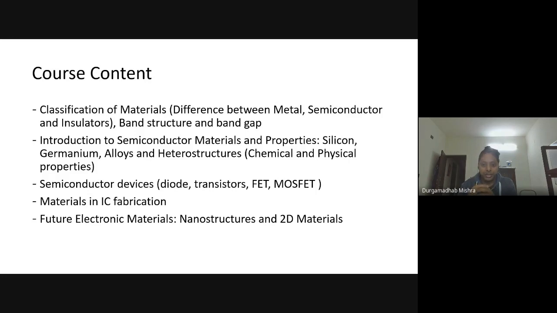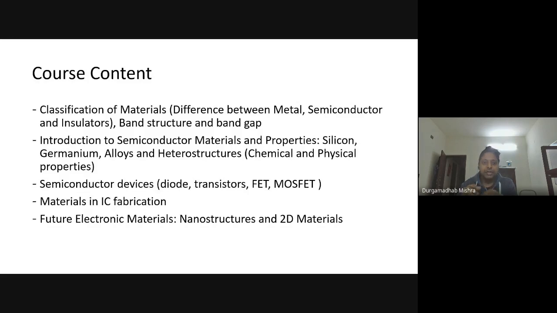In this context, the well-known semiconductor material that is used a lot in the industry is silicon. Of course there are many others, like germanium, some alloys, and heterostructures, and we will look at how they are different or similar to each other.